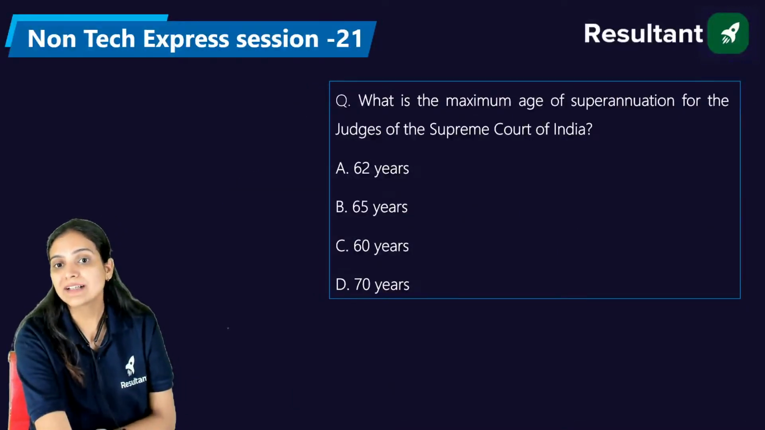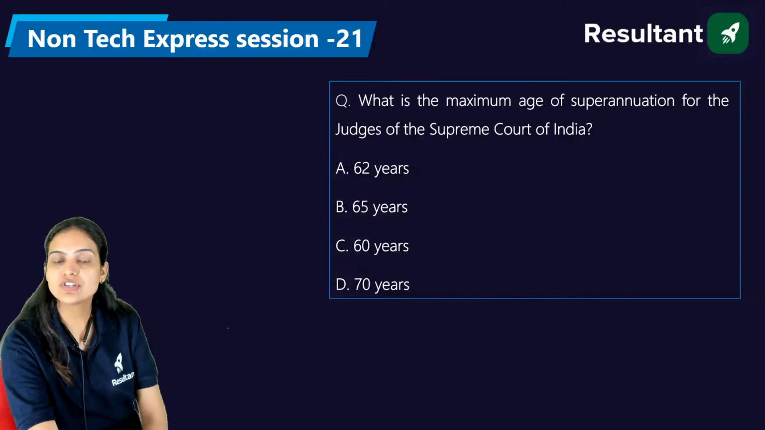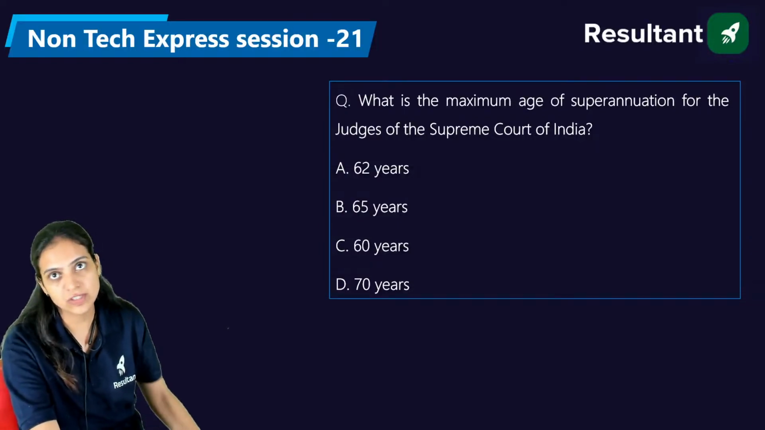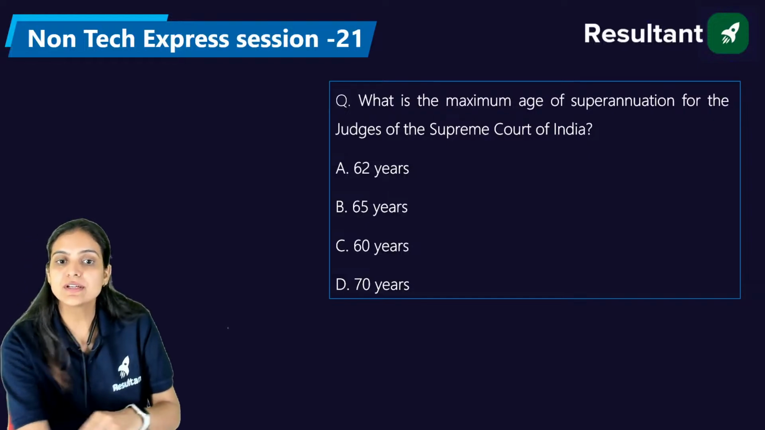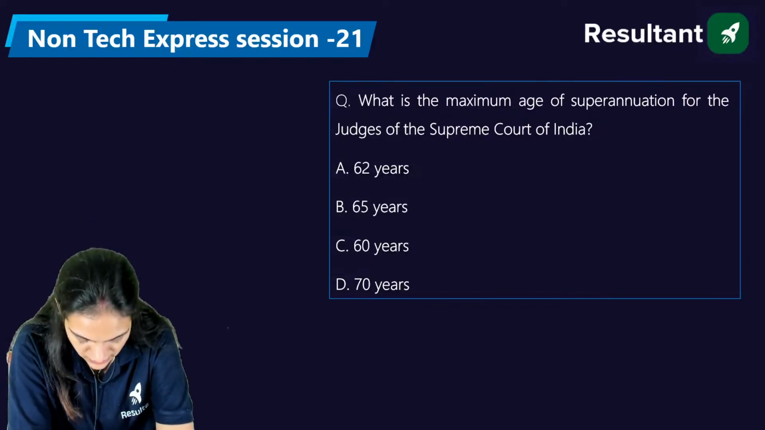Now, what is the maximum age of superannuation for the judges of the Supreme Court of India? We have a question relating to the Supreme Court, with options 62 years, 65 years, 60 years, and 70 years. Please answer.